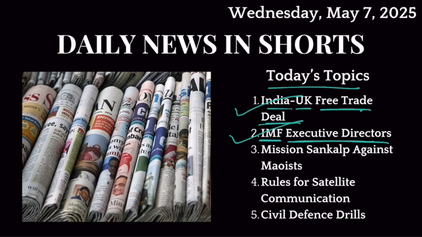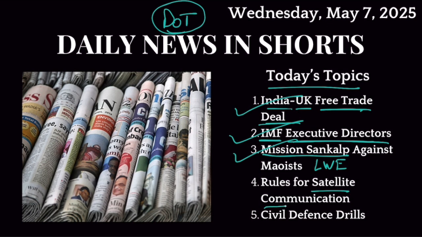Then we'll talk about another security operation that is going on in Chhattisgarh against left-wing extremists, Naxals, Maoists, and that is called Mission Sankalp. Then recently, the Department of Telecommunication has come out with guidelines for satellite communication.